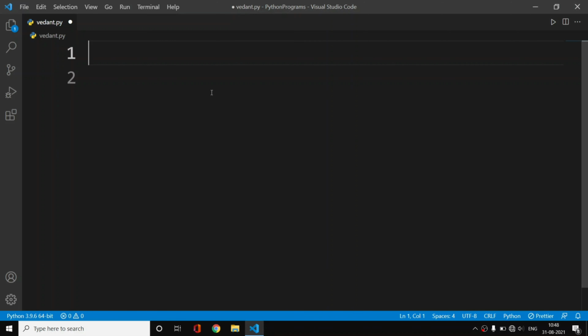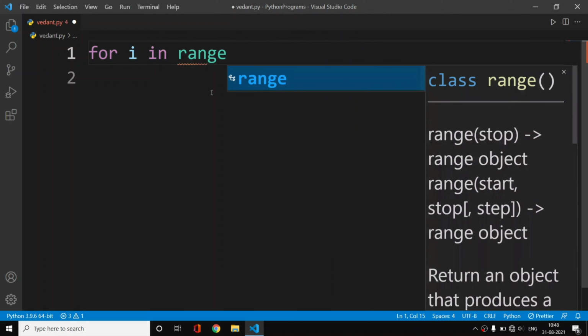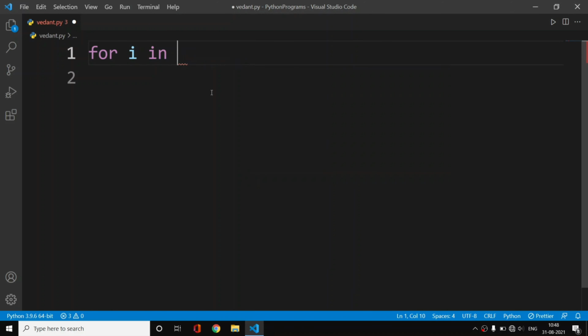So first we will use this for loop. We initialize the loop using the for keyword, then we pass a variable. I will pass this i, because in the developer community you always pass i in these loops. So for i in, let's say, range. Or, to explain it in an easier manner, I will first create a string here, let's say Python programming, as we saw in our previous presentation.